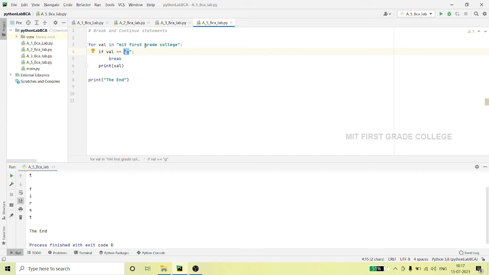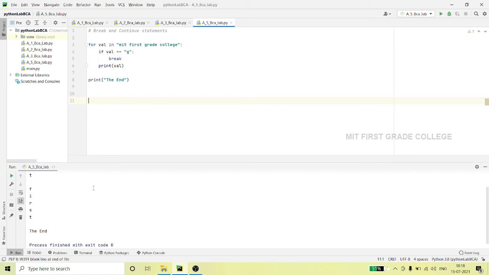I have given g, so g is matched here, right? So grade has g. From this point till the end it is not printing, it is coming out of this loop, and at last it is printing the end.